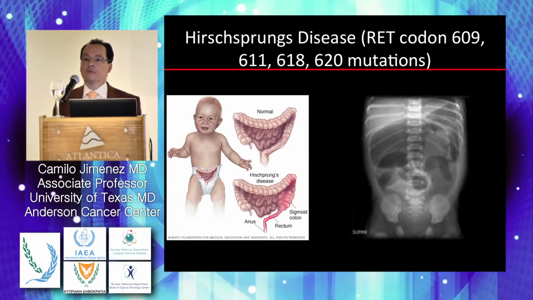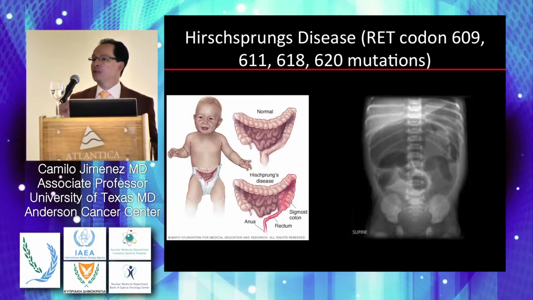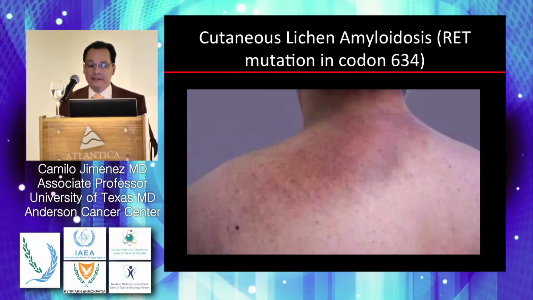Now, look at the example here. One mutation may give you, in different types of families, a different phenotype that belongs to the same category. In other words, you can have classic MEN2A associated with codon 620 in some families. You can have Hirschsprung's disease with MEN2A in some other families. You have just families who only exhibit a familial medullary thyroid carcinoma with the 620 mutation. So that's one part that could be confusing. So the history of the family is going to be very important to tell you to which variant your family belongs.